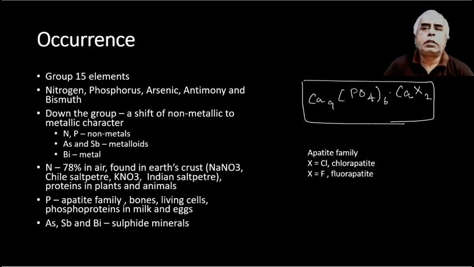Then arsenic, antimony and bismuth are generally available as sulfide minerals. So this is the occurrence part of it.